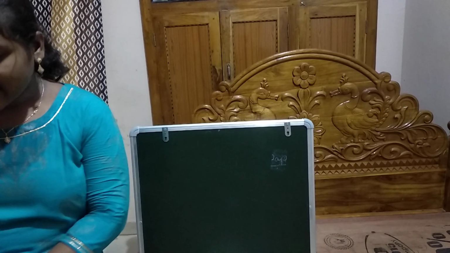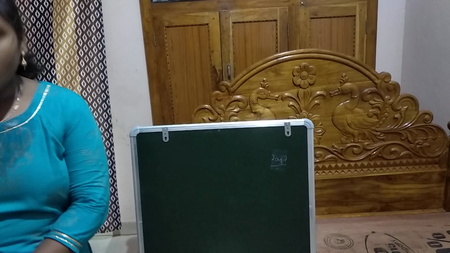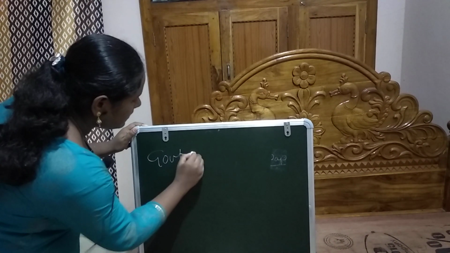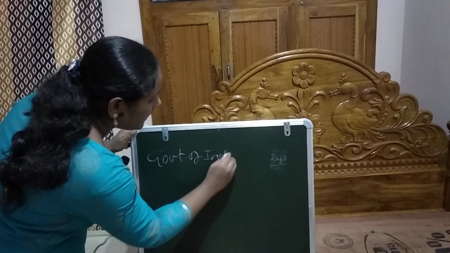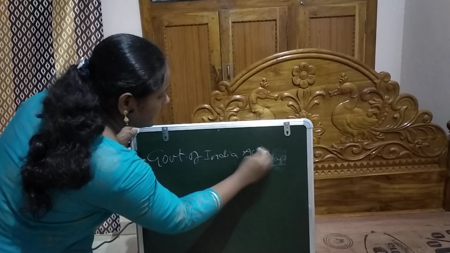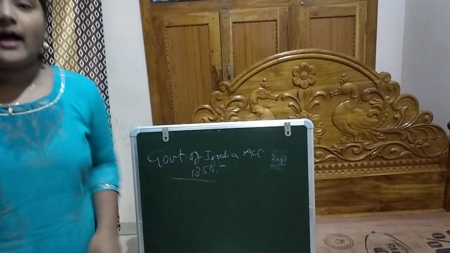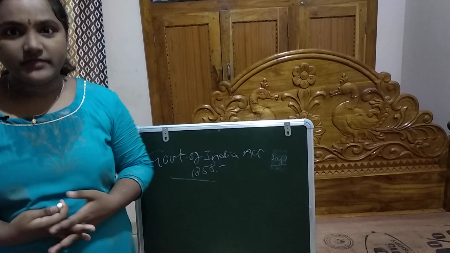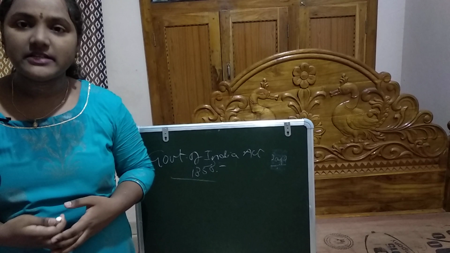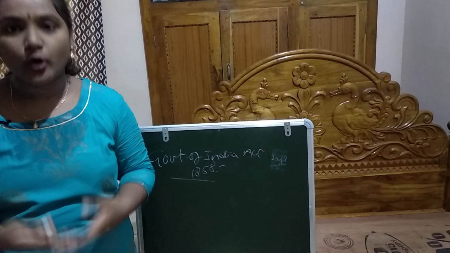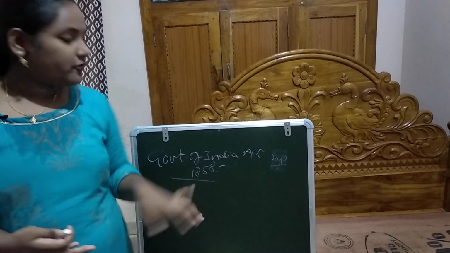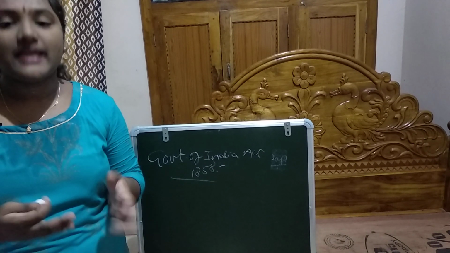Let's start with the Crown Rule, the Government of India Act 1858. After the revolt of 1857, which is known as the first war of independence or the Sepoy Mutiny, the Government of India Act 1858 came into being.